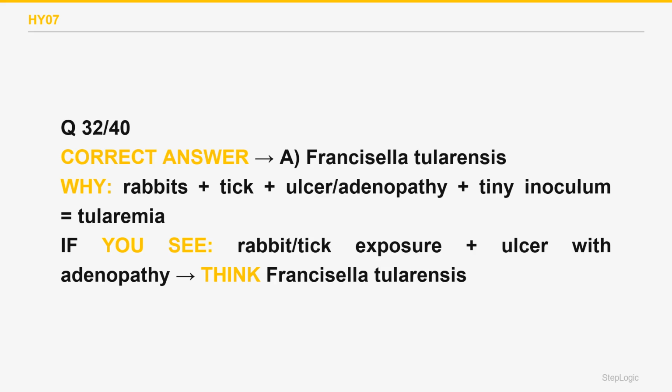Yersinia pestis also causes fever with adenopathy, buboes, but it comes from flea bites off prairie dogs and rodents, not rabbit skinning and ticks, and its buboes lack a paired inoculation ulcer. Choice B wrong. Bartonella henselae causes cat scratch adenopathy tied to kittens, not rabbits and ticks. Choice C wrong. This is Francisella tularensis.